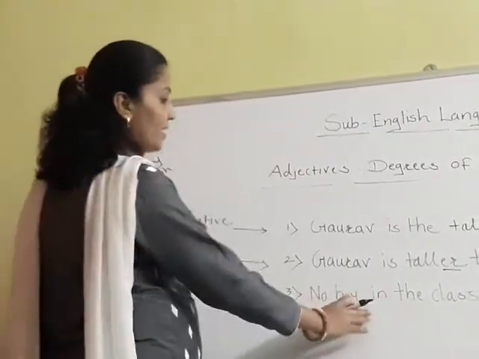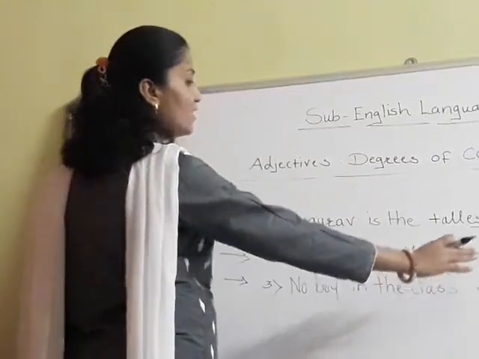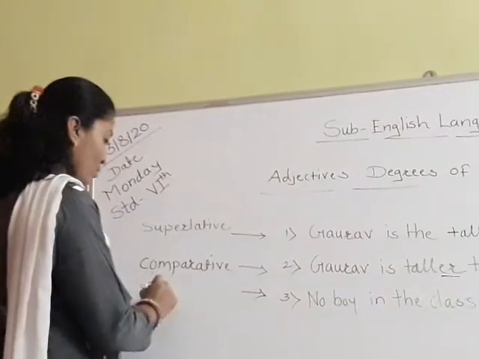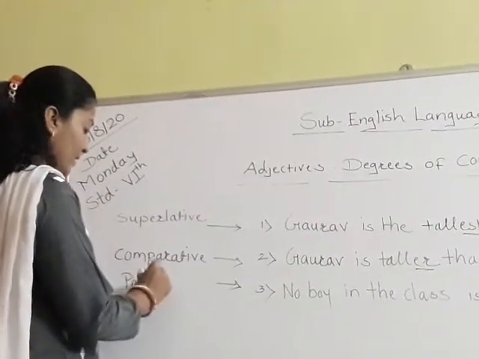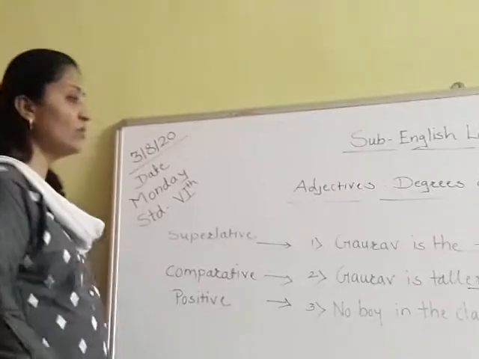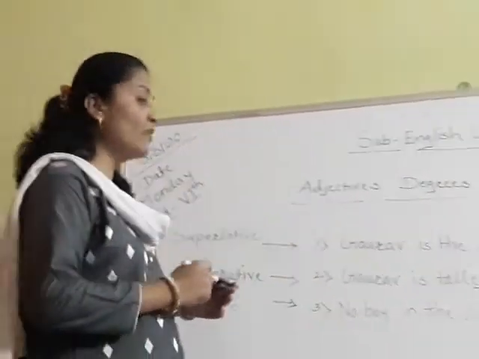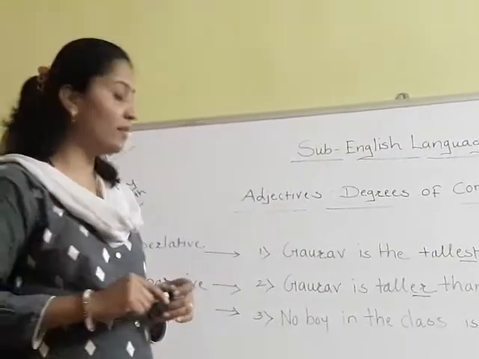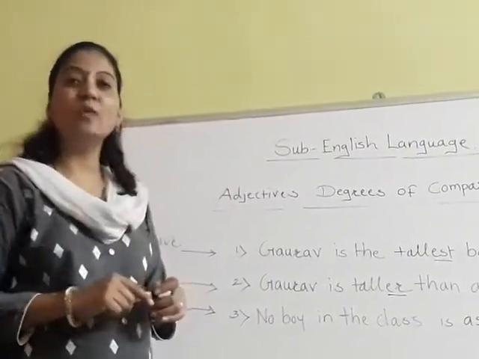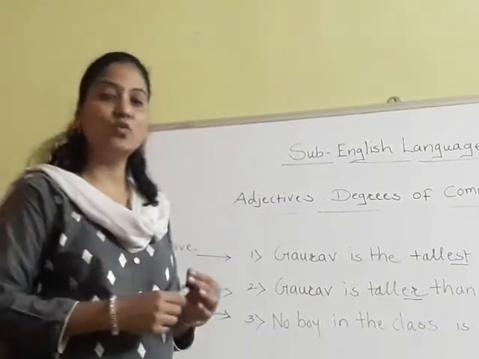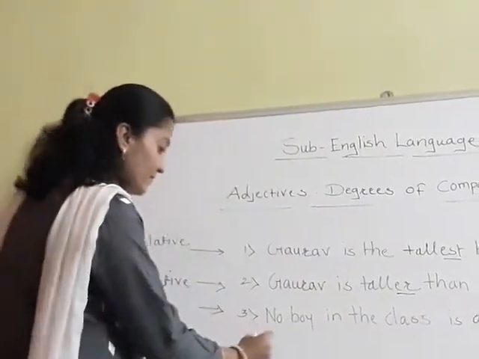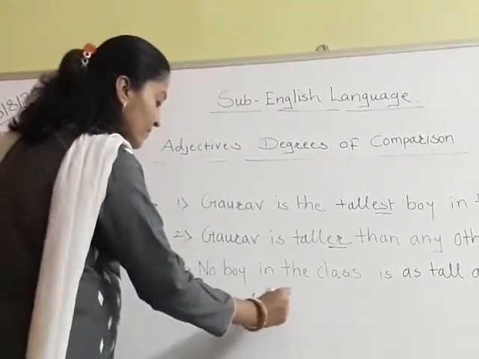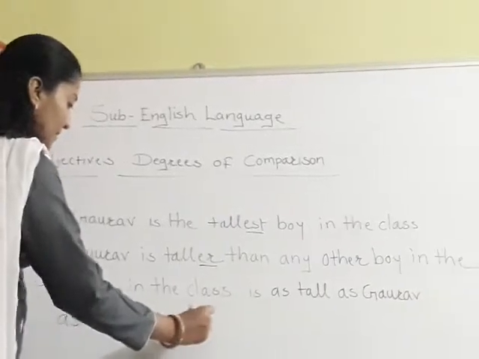Now see the third sentence. No boy in the class is as tall as Gaurav. So this is the positive degree. Now students, one thing I just want to mention here is that in positive degree we are using as plus adjective plus as.